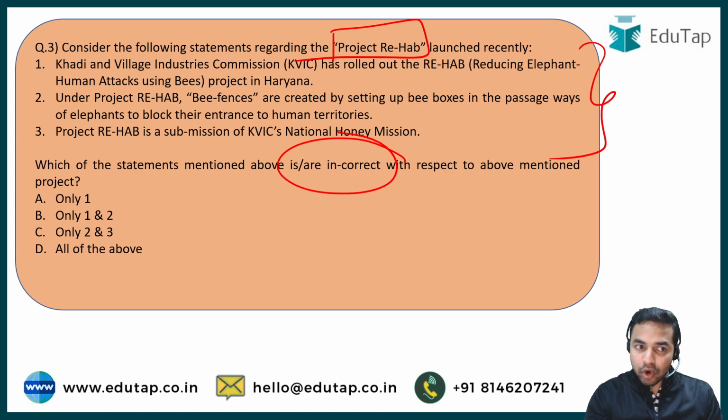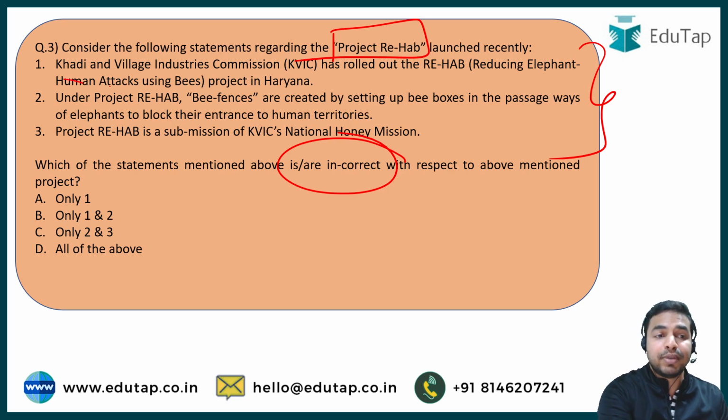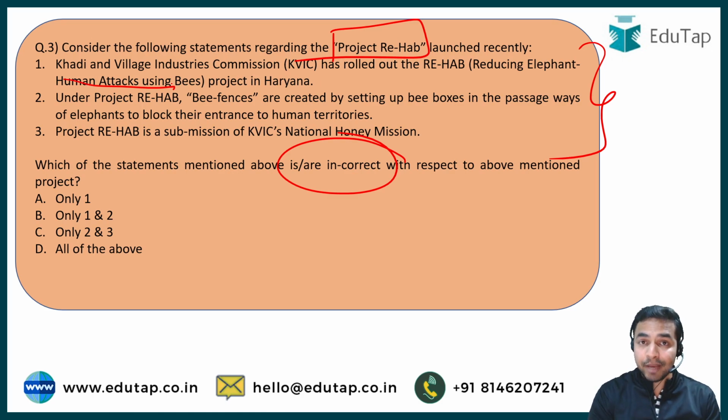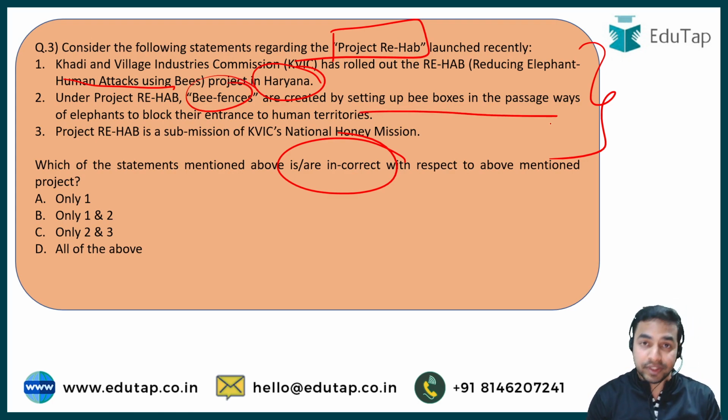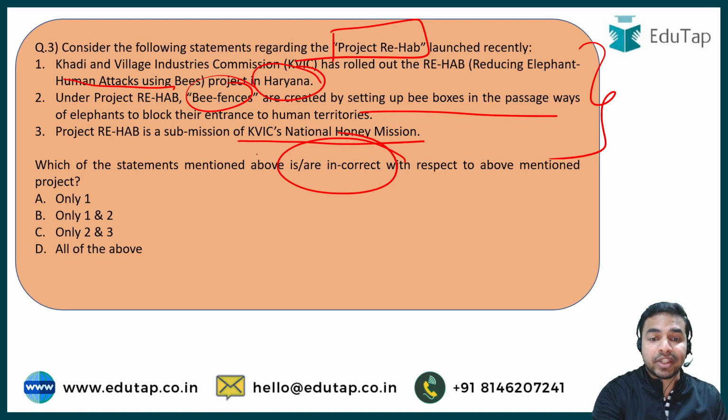Okay, if we talk about the very first statement, it says that KVIC has rolled out the Rehab project, which stands for reducing elephant human attacks using bees. That means this particular project majorly aims to reduce the conflicts between the elephants and humans, so that the life of the humans as well as elephants can be saved from these conflicts. And this project has been launched in Haryana. Okay, second statement says that under Project Rehab, bee fences will be created by setting up bee boxes in the passageways of these elephants. The third statement says that this Project Rehab is a submission of KVIC's National Honey Mission.